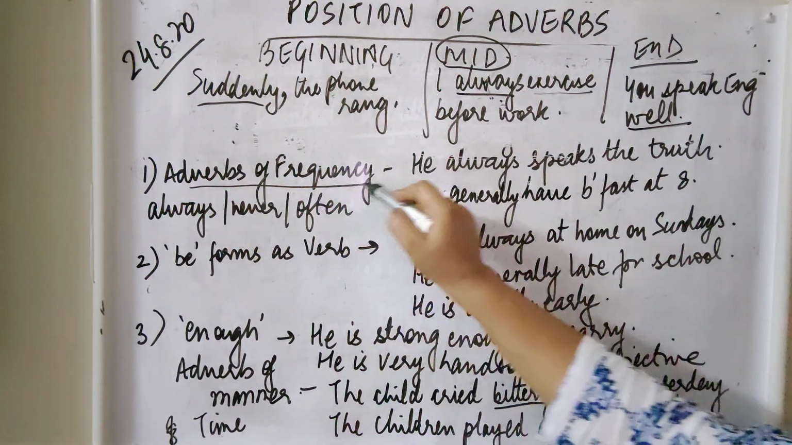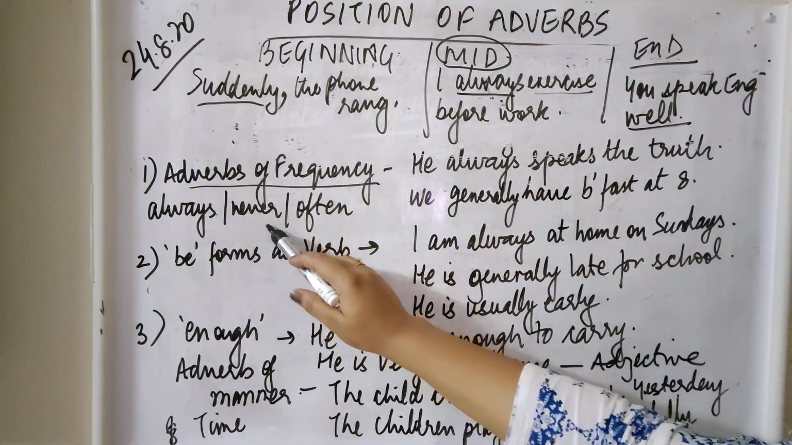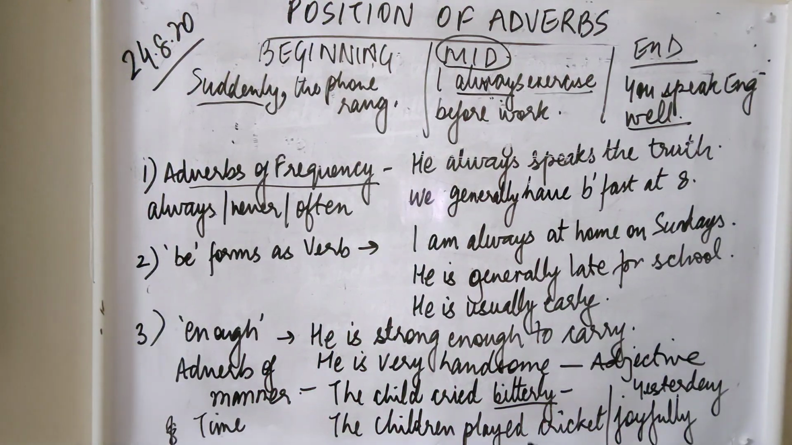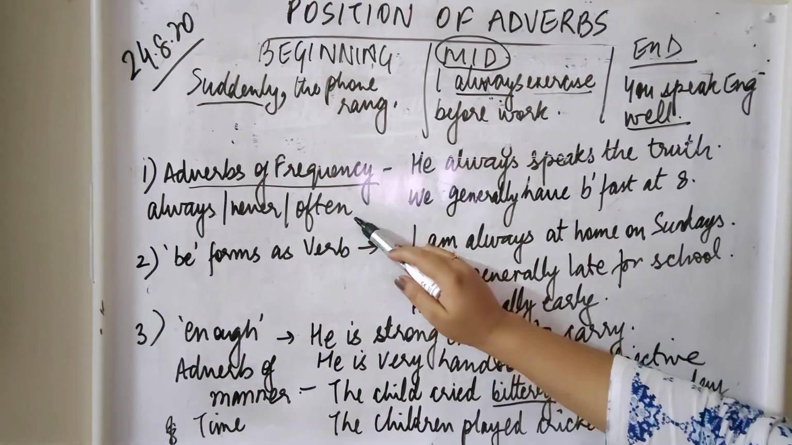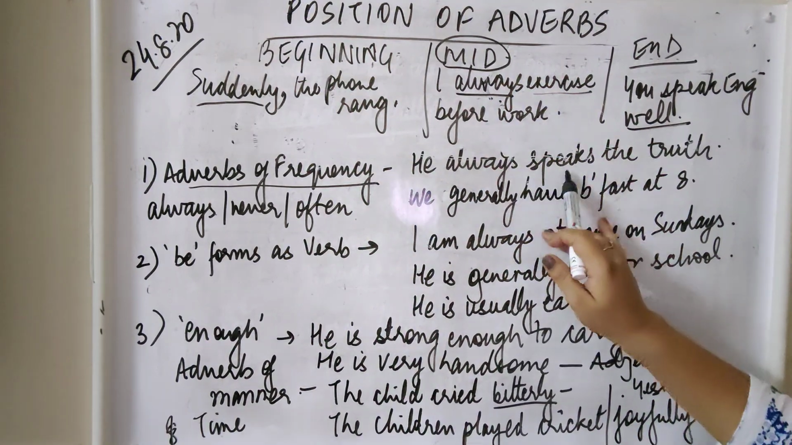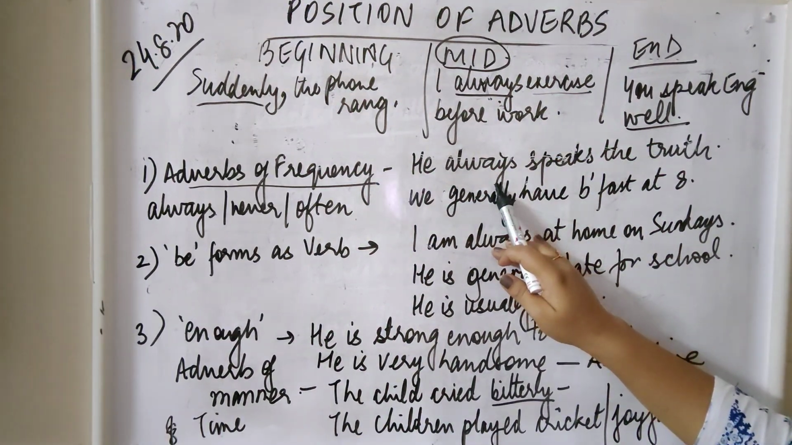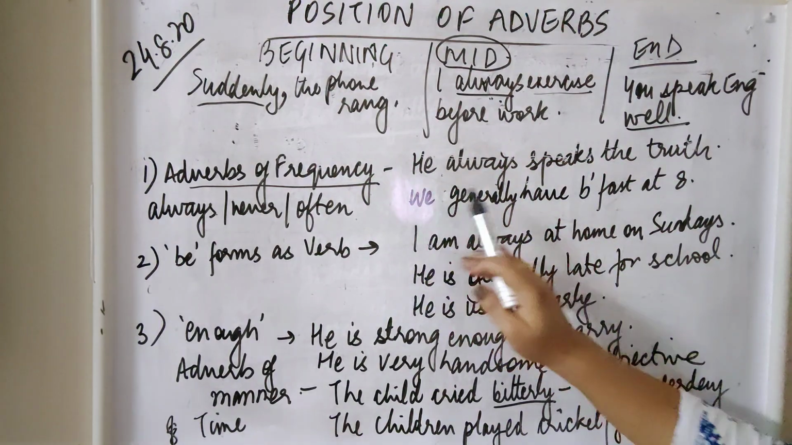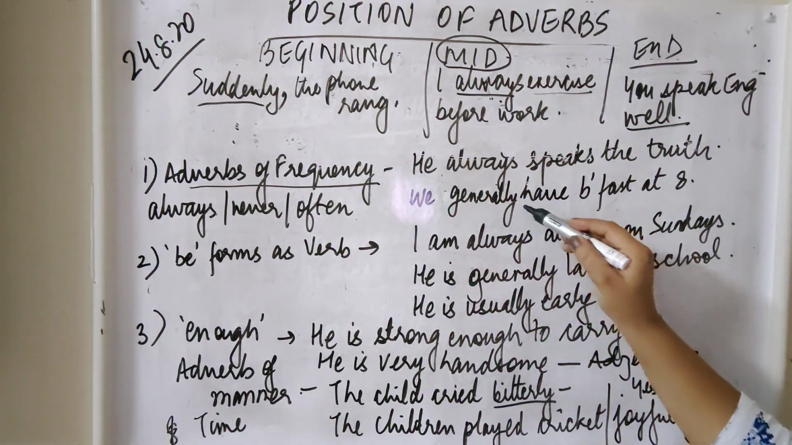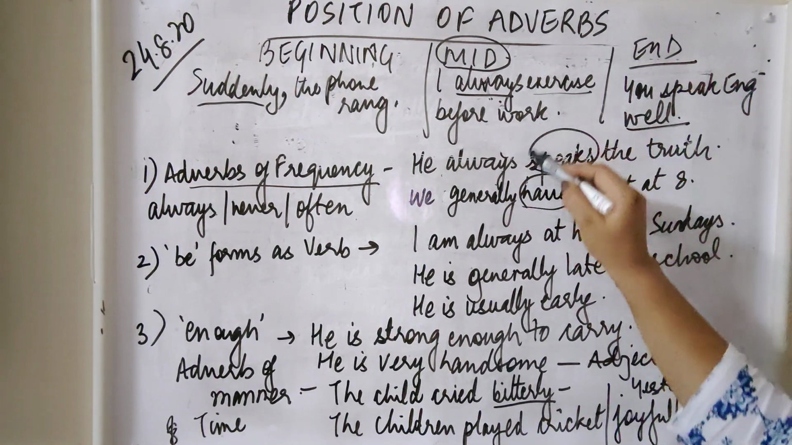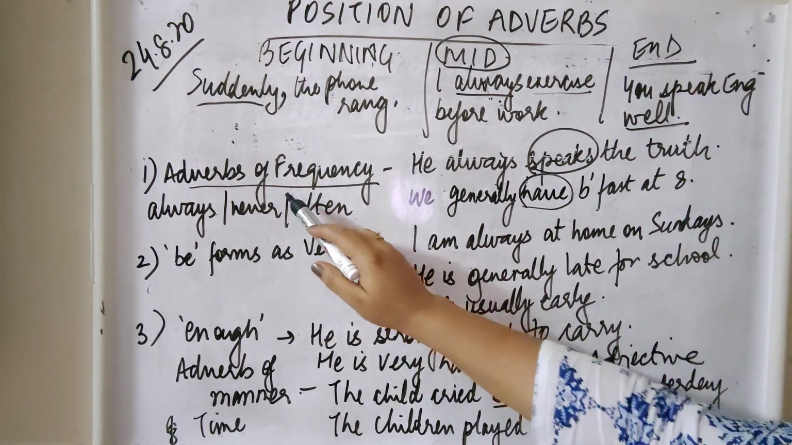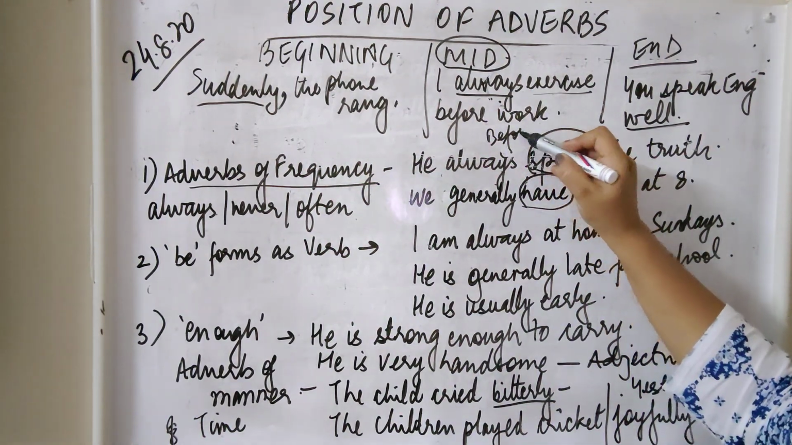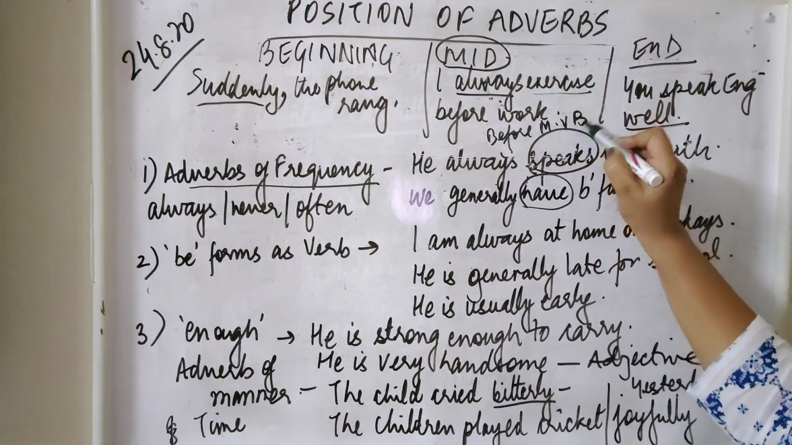Now I am going to explain various types of adverbs and where they are placed. Adverbs of frequency, like always, never, often, generally, usually, are called adverbs of frequency. These adverbs are placed before the main verb. For example, "He always speaks the truth." "We generally have breakfast." Here speaks and have are the main verbs. So adverbs of frequency are generally used before the main verb.